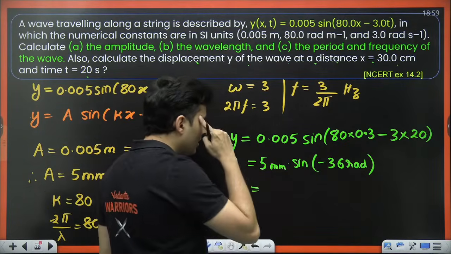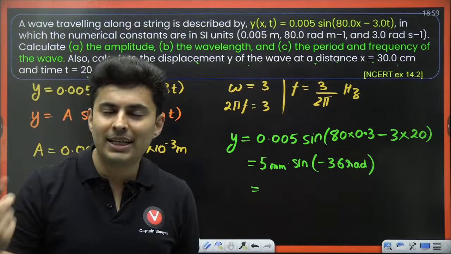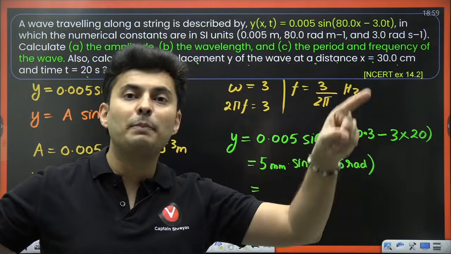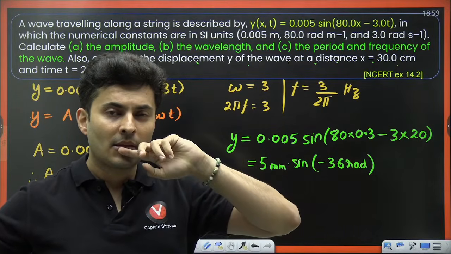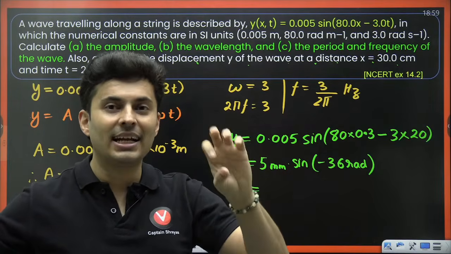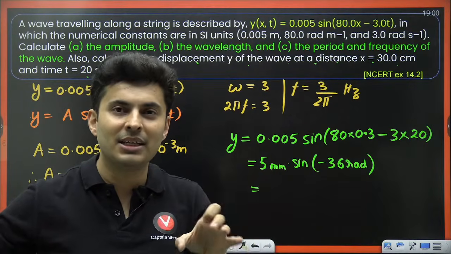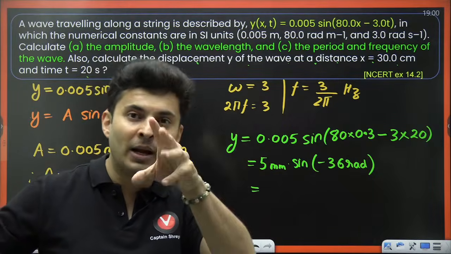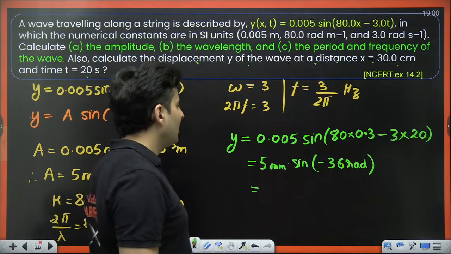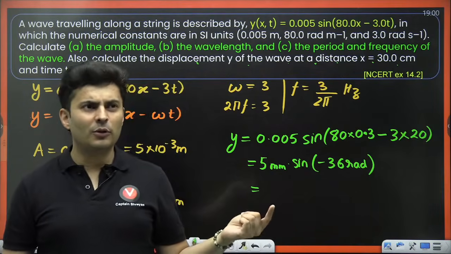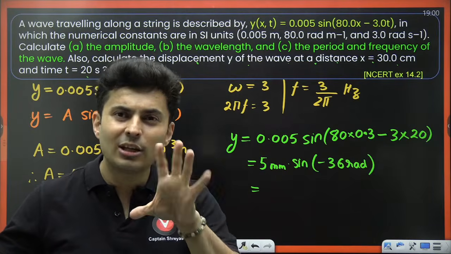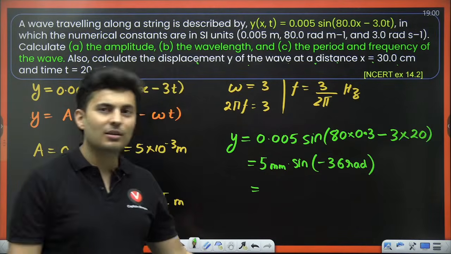So what you do, try to think of some trigonometric formula. Is 36 radian close to a multiple of pi or 2 pi? Because if it is close to 2 pi or pi is multiple, I can write it as 2 pi plus something, 3 pi plus something, or 2 pi minus something, or 4 pi minus something, which makes it much easier to solve. If you remember, 3.14 is pi, so 12 3s are 36. So I think it is close to 12 pi.